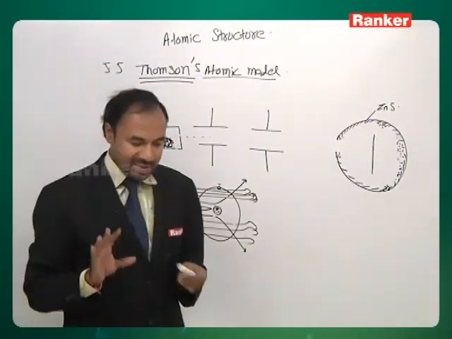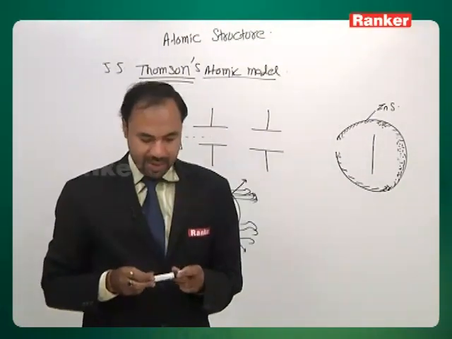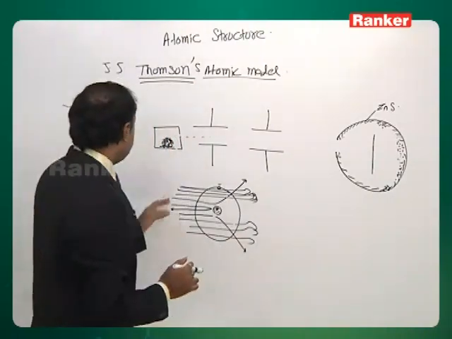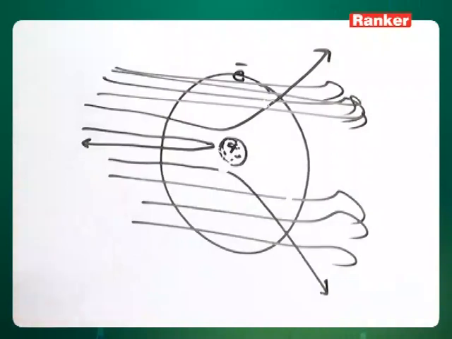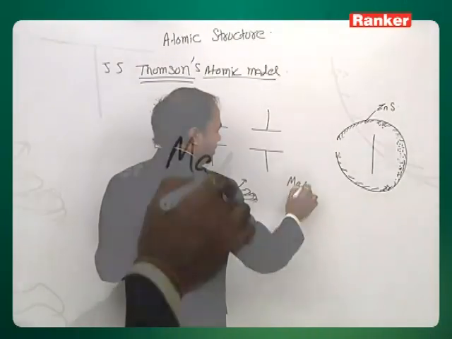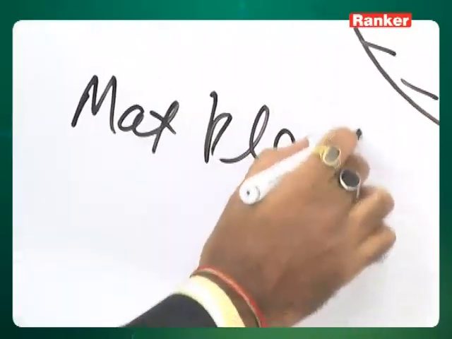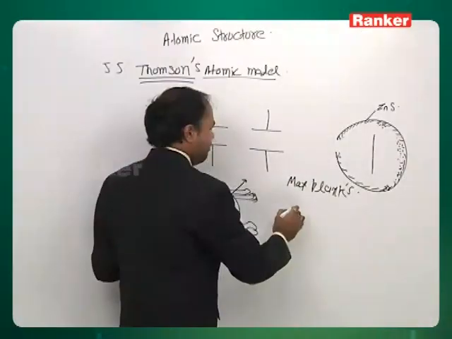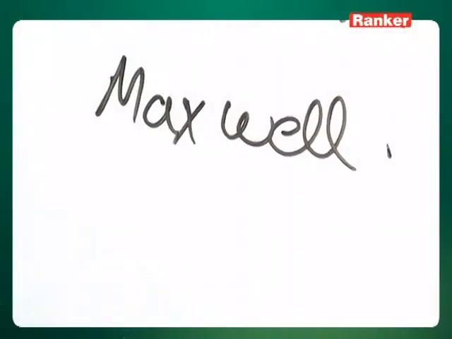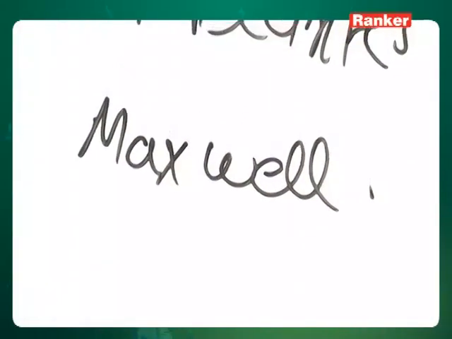This was the basic Rutherford's model. Now further discoveries were made, and one law came in between actually, that is Max Planck's, and the other one was Maxwell's law. Now first we will discuss Maxwell.